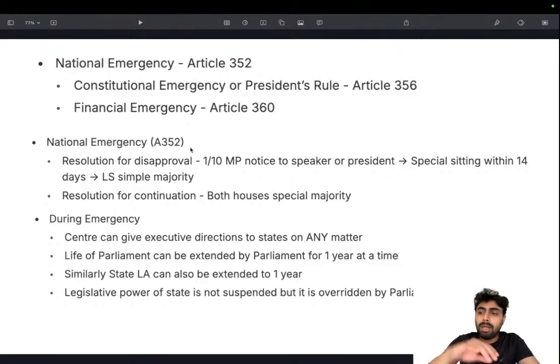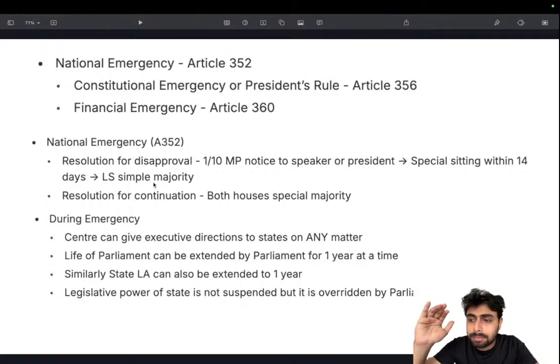The resolution for disapproval, 1/10: if national emergency is passed and it is continuing, 1/10 of MPs can put a notice to the speaker or president that we need to discontinue the emergency that is currently in power. So a special sitting within 14 days will be arranged, and if the resolution passes with simple majority, the emergency is revoked. This is very crucial, because once emergency is in place, the procedure for actually declaring emergency is very hectic and it has got multiple safeguards.